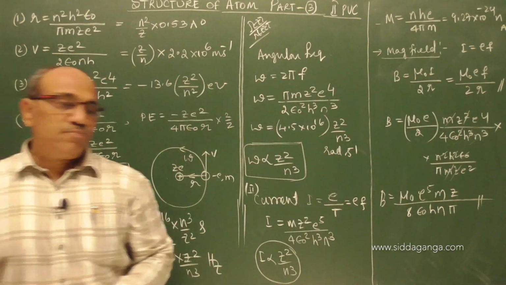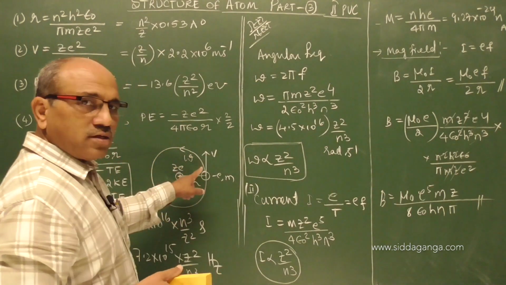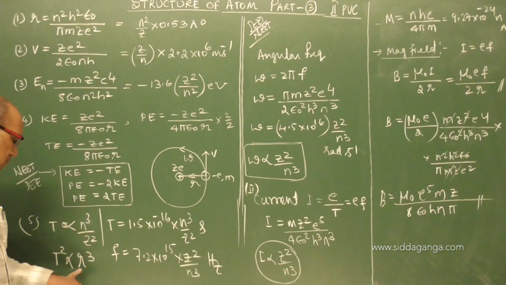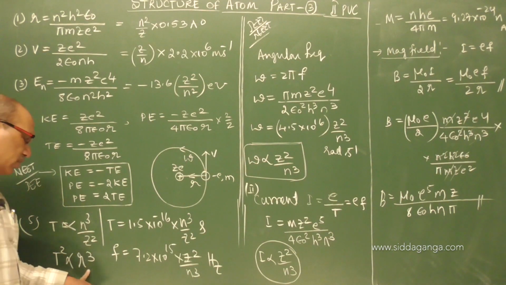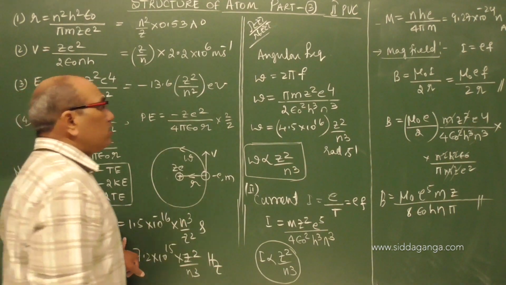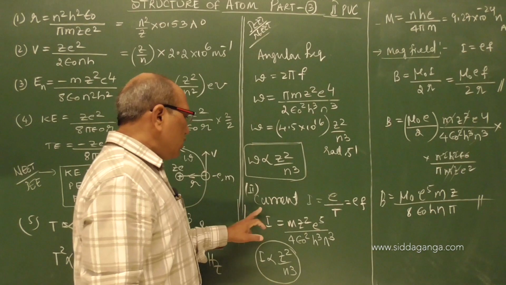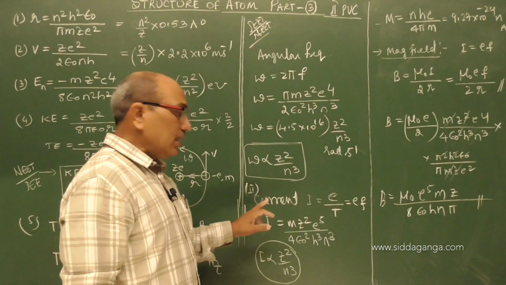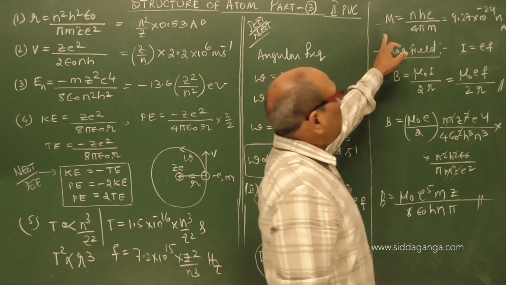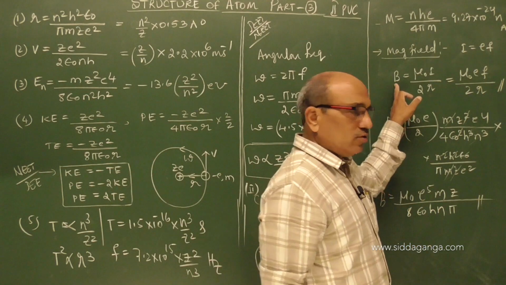So the idea must be remembered here. As the electron goes around the nucleus, there is a period, and I also showed the expression for the period in terms of Kepler's law, T square proportional to R cube. The frequency of revolution, period of revolution, and angular frequency dependencies must be known, and the electron current in the orbit, the expression for that, and the magnetic moment, and the magnetic field produced due to the electron motion around the nucleus.